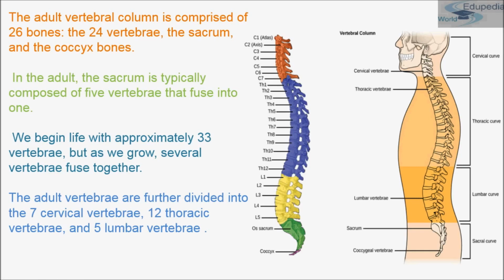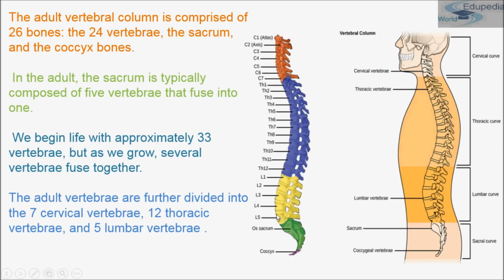See, this is C1 to C7, this is cervical. T1 to T12, this is thoracic. And then L1 to L5, these are lumbar, and this is the sacrum. And this is the coccyx, that is the tailbone.